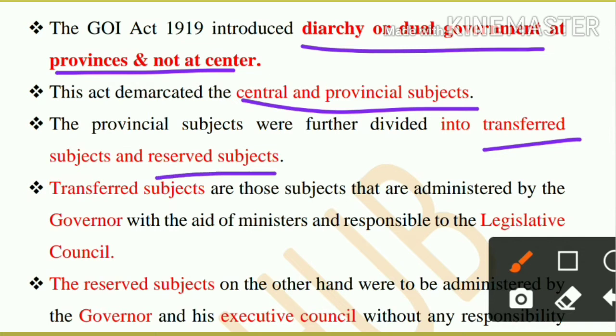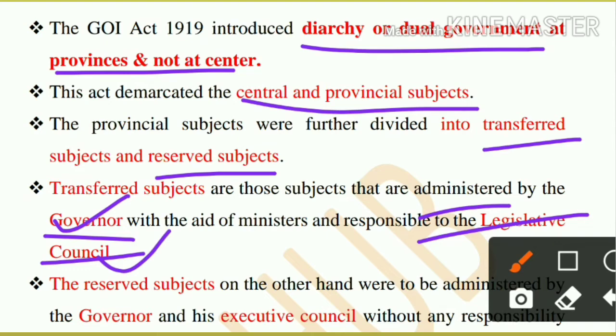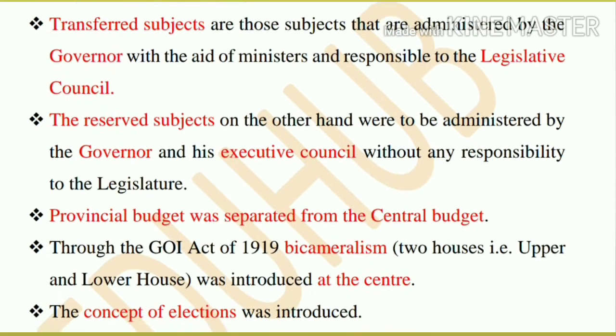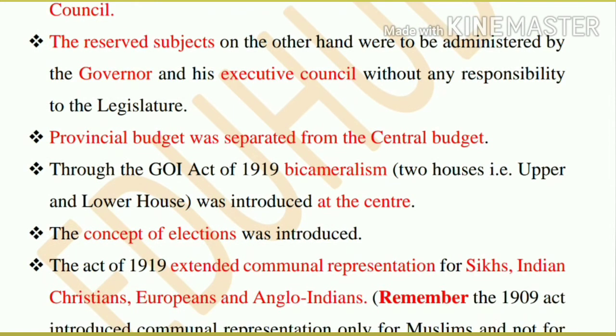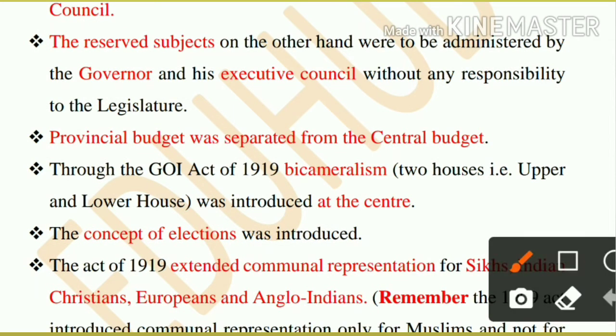Transfer subjects are those subjects which are administered by the governor with the help of the legislative council. Remember, transfer subjects are managed by the governor with the help of the legislative council, whereas reserve subjects were managed by the governor with the executive council.